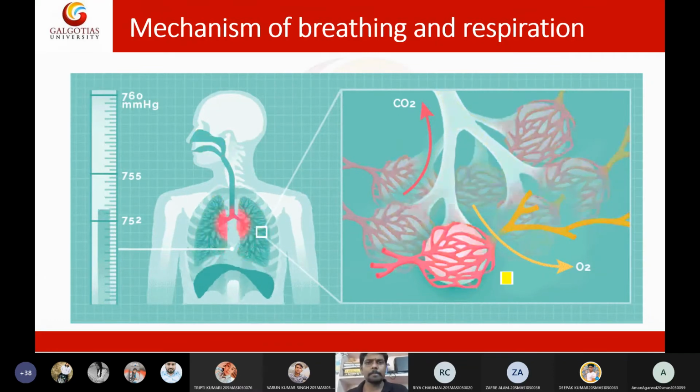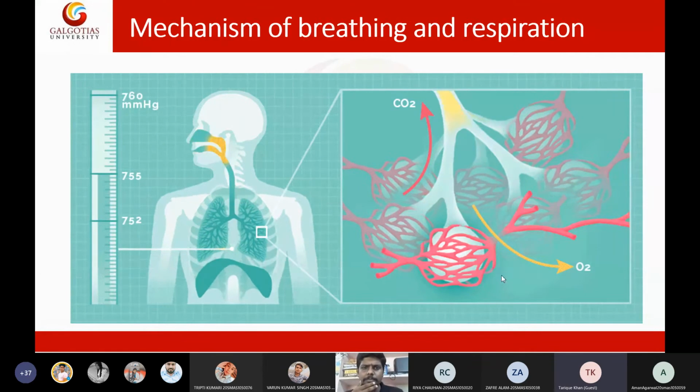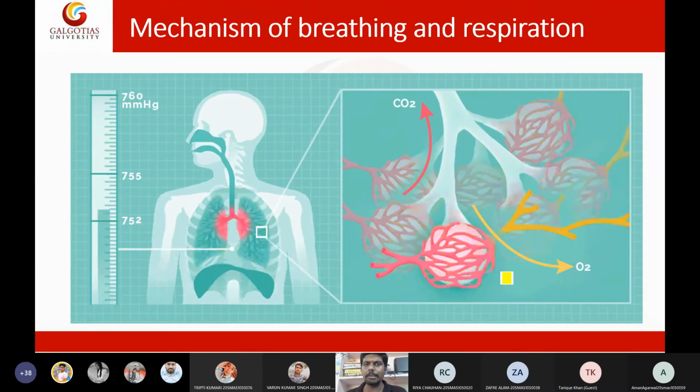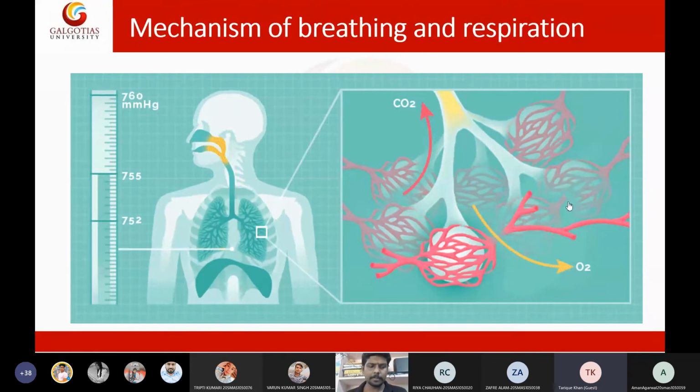Sir, there is one more difference between breathing and respiration. Yes. Breathing is taking in and taking out, but respiration is the utilization of O2 by the cell. Yes, use by the cells can be stated as respiration. Correct. Breathing is only taking in and taking out, but respiration is use by the cell. Is there one more difference? Yes, simply we can say cellular aspect and lung aspect.